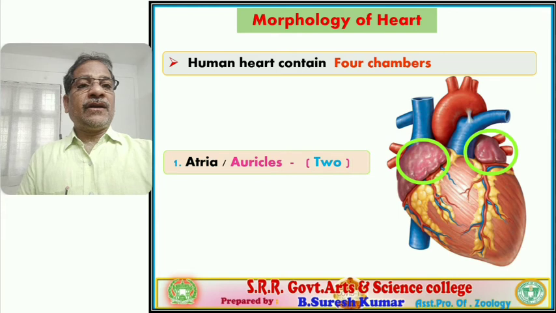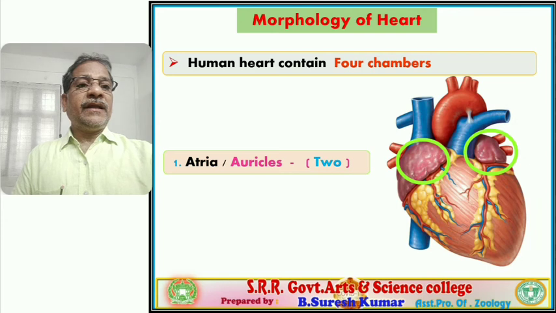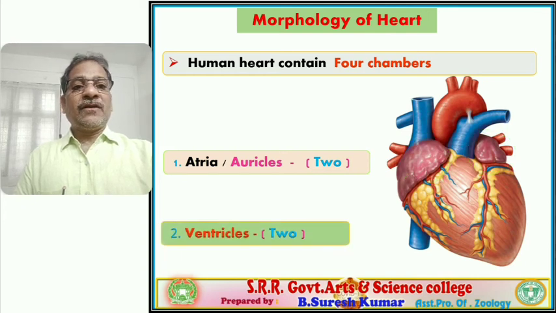One is the right atrium and another is the left atrium. They are clearly marked outside by grooves, the inter-auricular grooves. Subsequently we will learn about the grooves and the four-chambered heart. Next, the remaining two chambers are the ventricles. The lower chambers are called ventricles. They are also two in number: the right ventricle and the left ventricle.